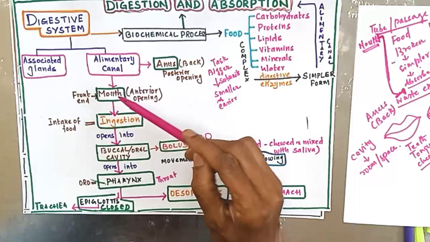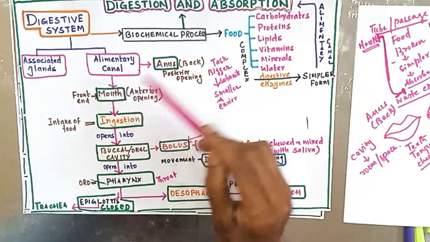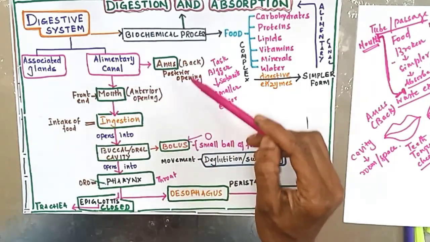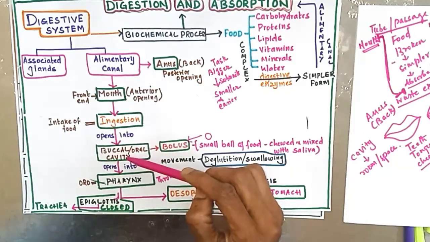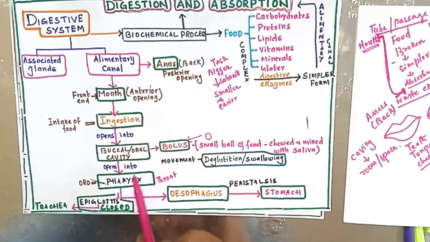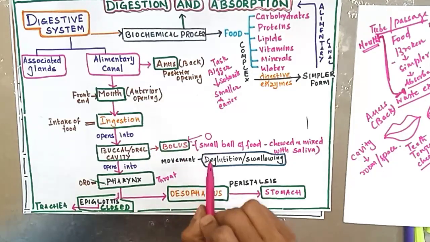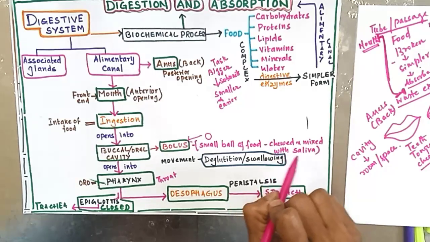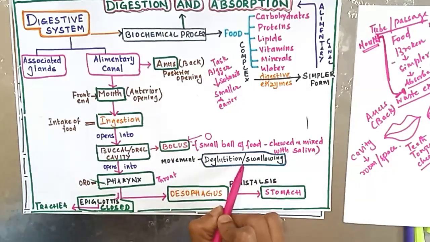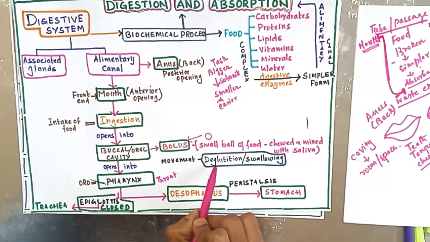So the alimentary canal has two openings, mouth and anus, anterior opening and posterior opening. Ingestion is intake of food. The mouth opens into the oral cavity or buccal cavity. Here the bolus is formed. Bolus is nothing but a small ball of food which is chewed and mixed well with the saliva. The process of swallowing is called deglutition.